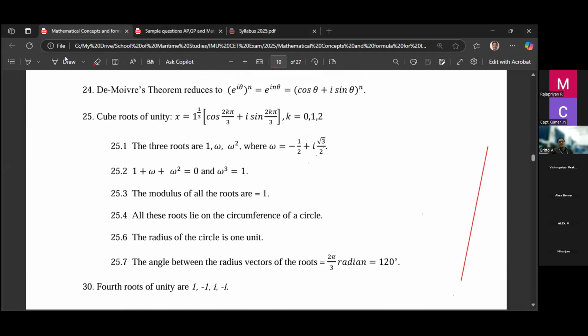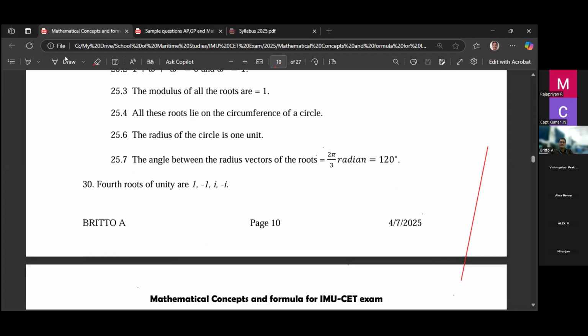These are some properties of the cubic root of unity. If it is a cubic root, we are solving x cube equals 1. Then the roots are 1, omega, omega square. If omega is minus 1 by 2 plus i root 3 by 2, then these are their properties. A question may come again. What is the property of the cubic root of unity? It is 1 plus omega plus omega square equals 0, and omega cube equals 1. So you should remember these properties.